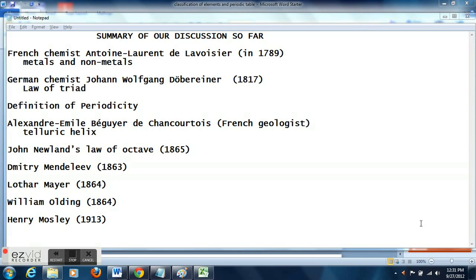First of all, he used geological names for those elements and not chemical names. After all, he was a geologist. Another drawback was that some of the components in his table, which he called the telluric helix, were not actually elements, they were compounds.